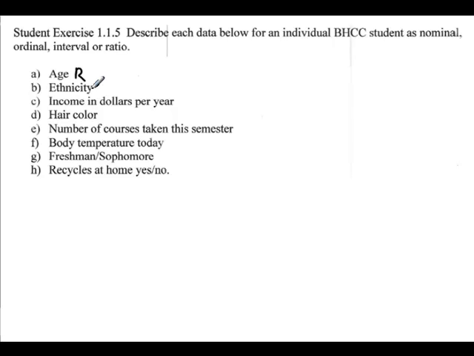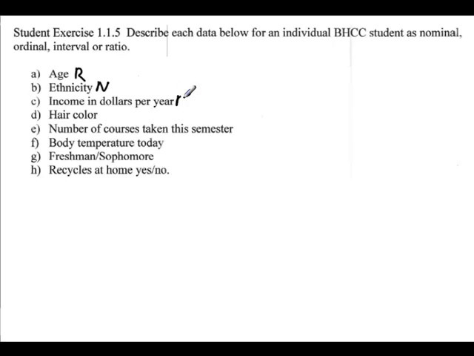Ethnicity. That's not numerical, nor is there a real order, so the best we can go with ethnicity is nominal. Income in dollars per year. So this is numerical, so it's either going to be interval or ratio, and there is an amount of 0. If you were not working, stay-at-home moms, for example, could have a numerical measurement of 0, and so there is a value of 0 here. Also it makes sense to say someone making 10,000 makes twice as much as someone making, say, 5,000. So division works. There is a 0.